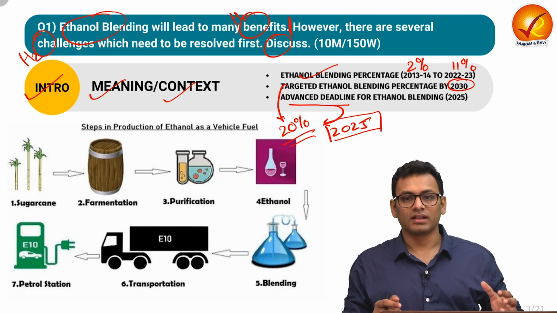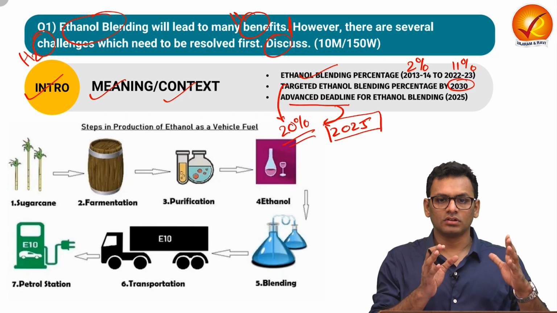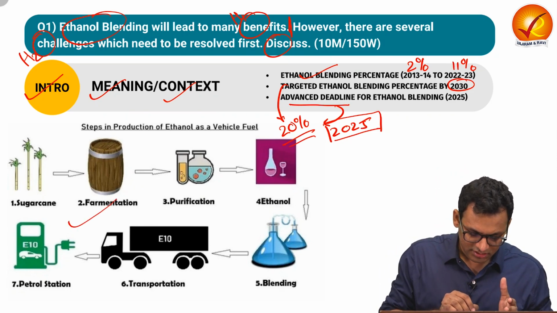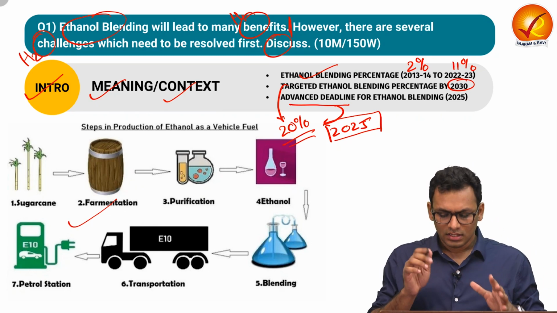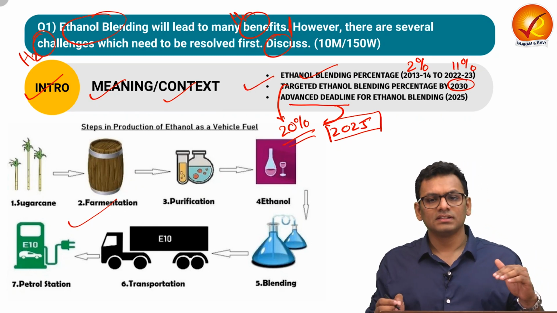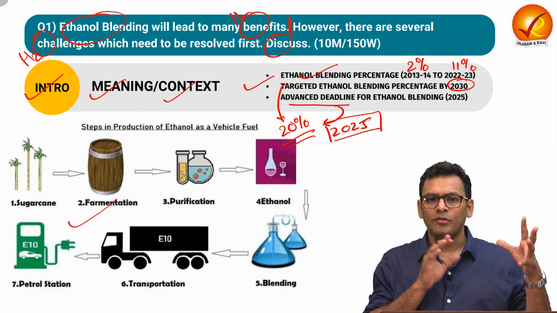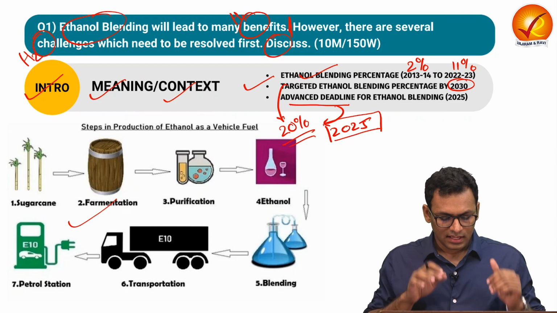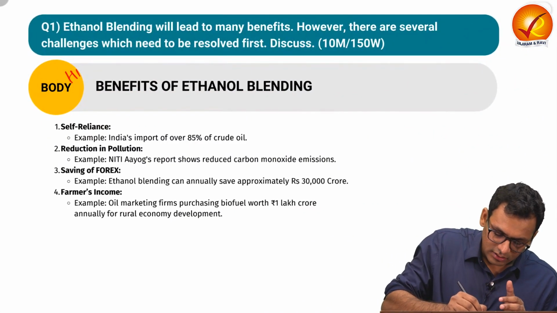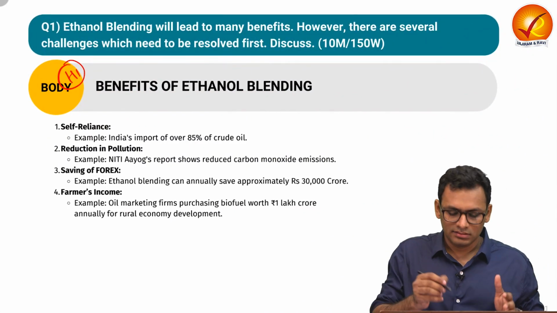So this is something you can write in the introduction, the definition of ethanol blending. You can also draw a certain diagram to represent how exactly ethanol blending happens. You can also talk about certain government initiatives and certain targets and how exactly ethanol blending is helping with respect to energy security.